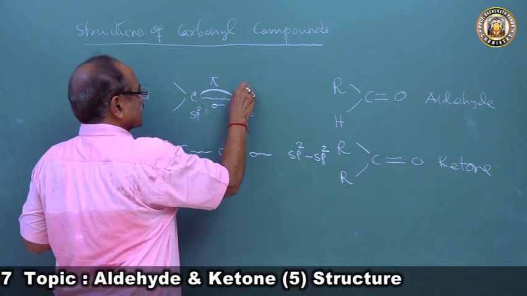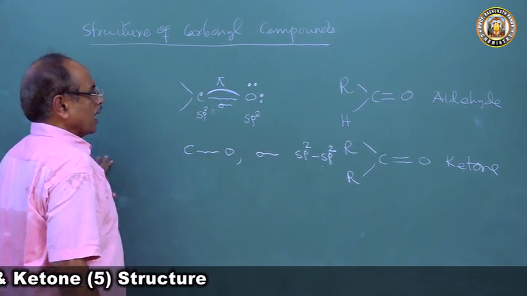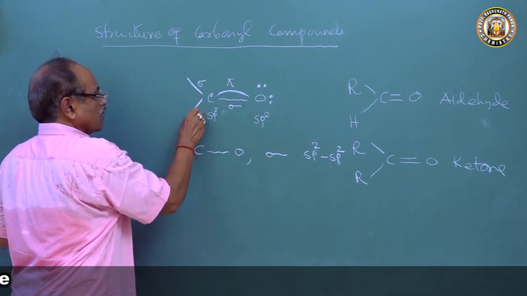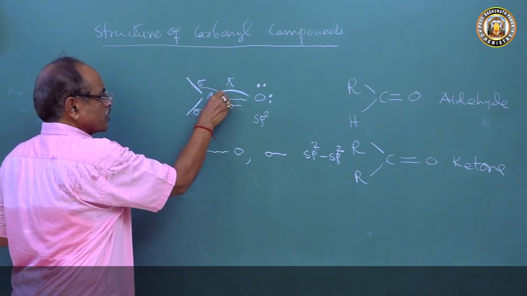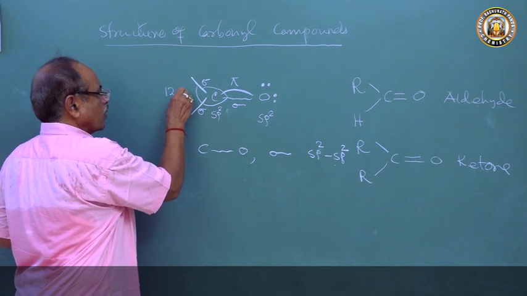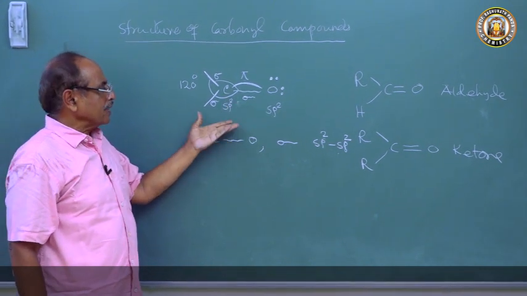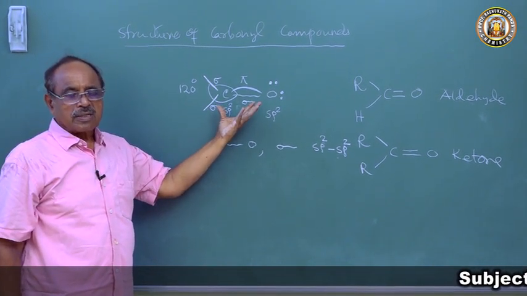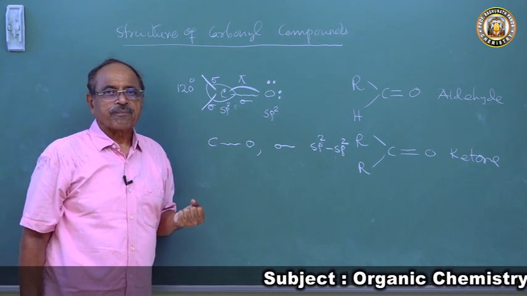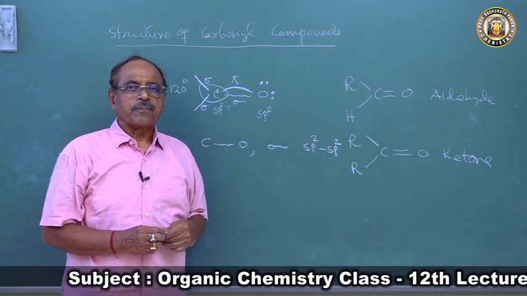The oxygen atom has two unshared pairs of electrons. There are three sigma bonds on carbon, and these three sigma bonds are at 120 degrees. The bond angle in carbonyl groups is 120 degrees, and it is a trigonal shape. Because of sp2 hybridization, it is trigonal and a coplanar molecule. So both aldehyde and ketone are planar molecules.